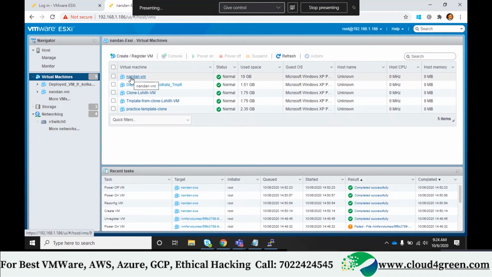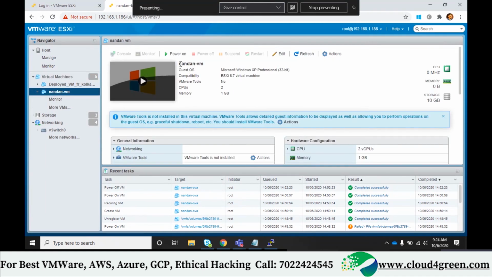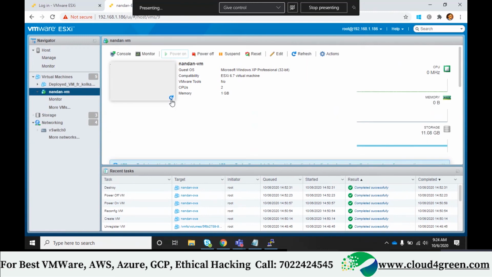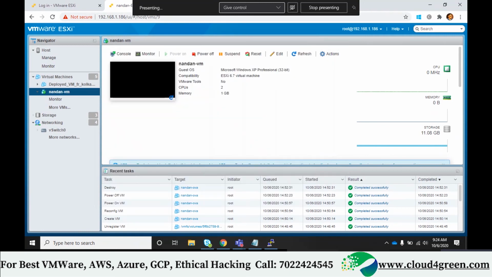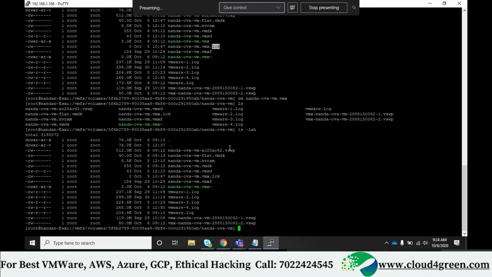Okay, this one works. And then the VM. Anyhow, we have a template. We can deploy any type of machine. That's not a problem. We have a template. Okay, this machine is coming up. Name of the machine is called Nandan VM. Let us navigate to that machine.